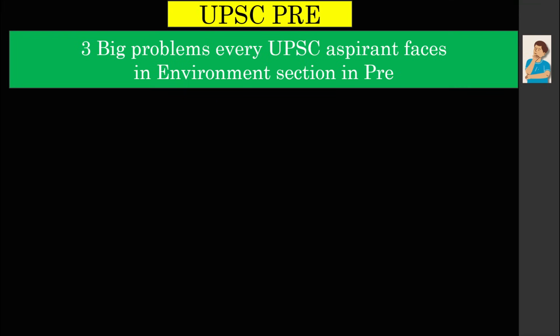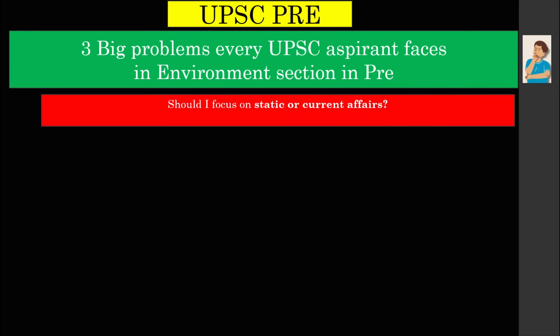But in the environment subject, guys, there are three big problems which most of the UPSC aspirants face. I'm going to solve these three problems. The first problem is, should you focus more on the static subject or on the current affairs? Out of all the current affairs compilations, it is the environment compilation which is the most bulky, because you have a lot of developments in environment, whether it is environment conventions, species, or protected areas. So it becomes really challenging for the aspirants to cover current affairs compilations of the environment.